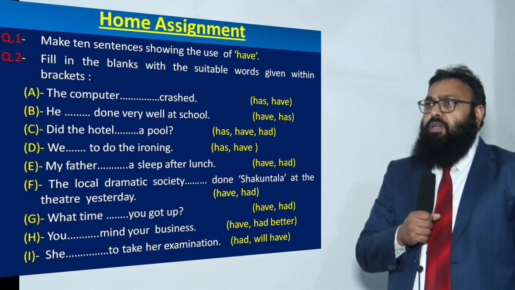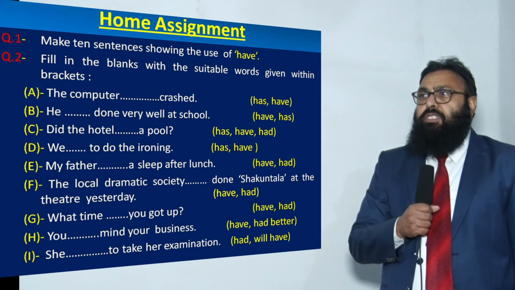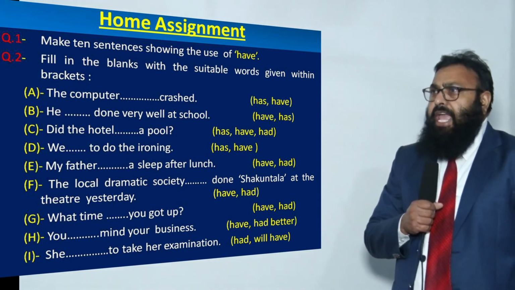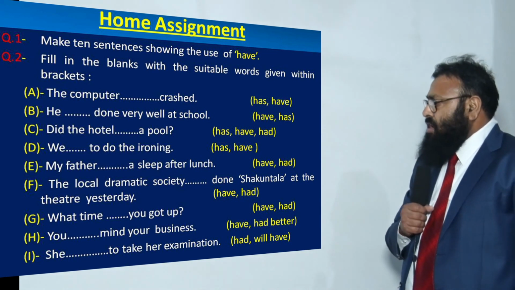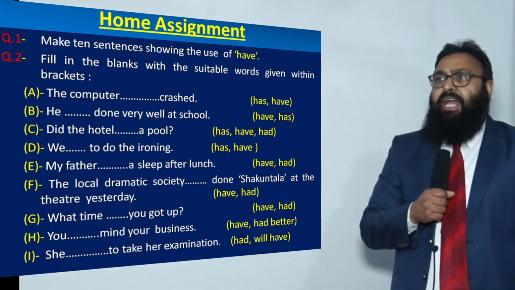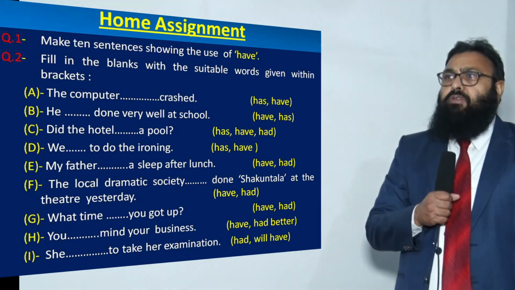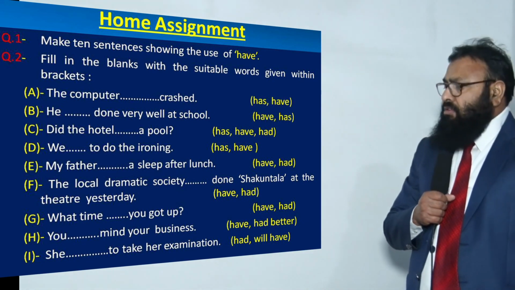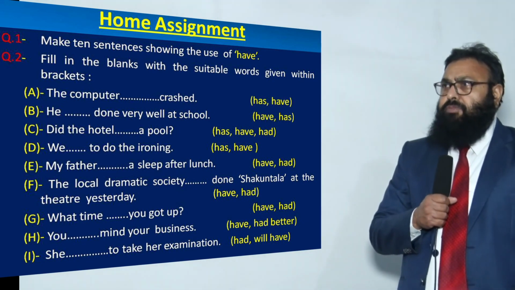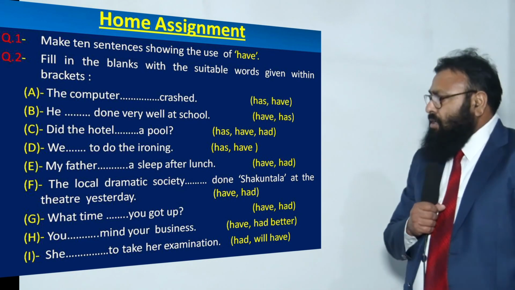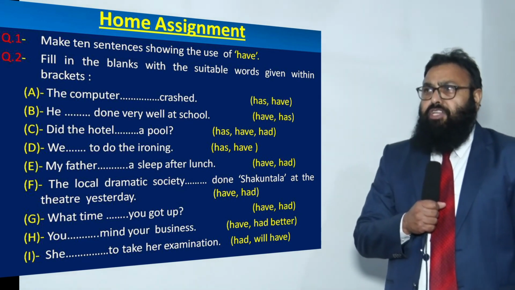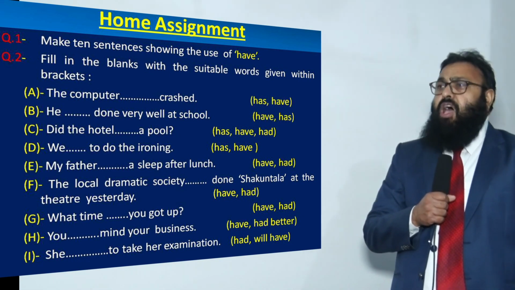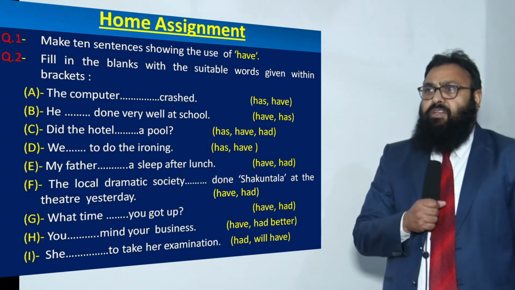E, my father, blank, asleep after lunch. The options are have or had. F, the local dramatic society, blank, done Shakuntala at the theatre yesterday. Options are have or had.